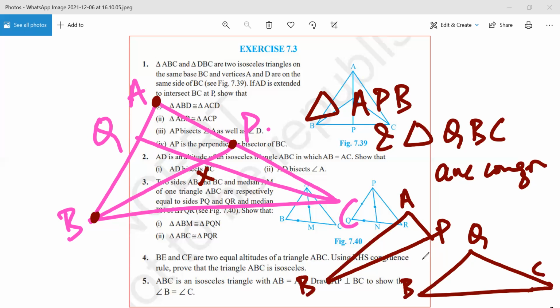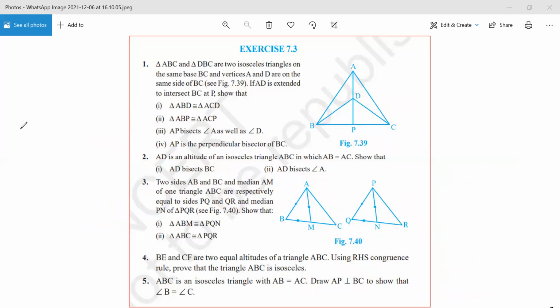Yes, sir. So usually these kinds of questions will come maybe in class 9th. So in complicated questions, you can take the triangles apart, study the two triangles, and then you can come to the conclusion. Have you done question number 5? No, sir. Okay. Let us try to understand this.